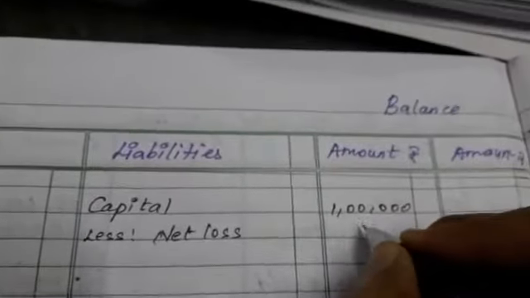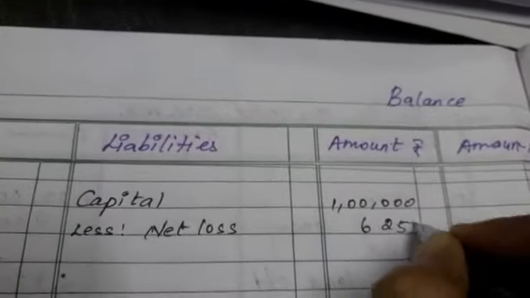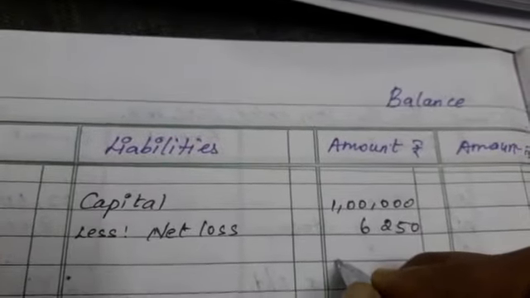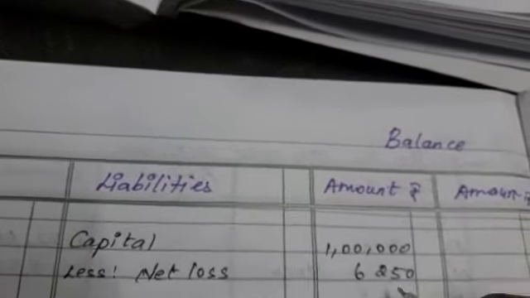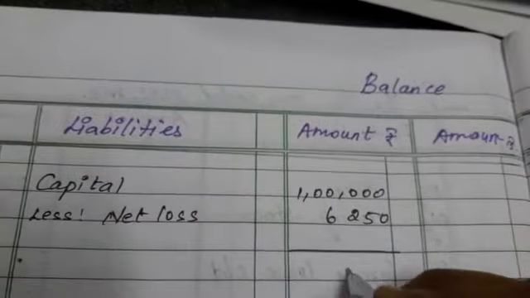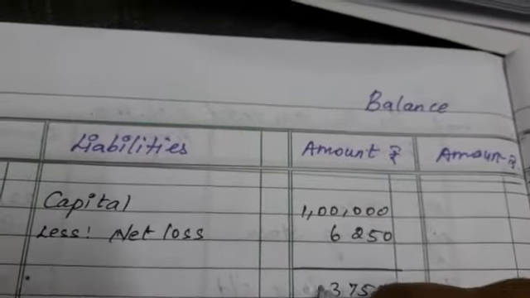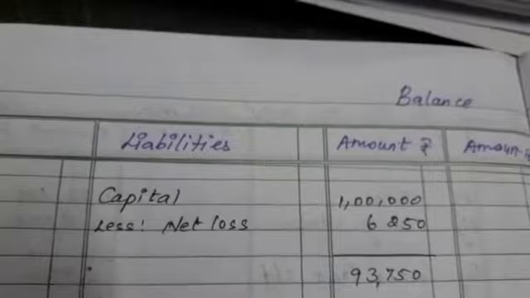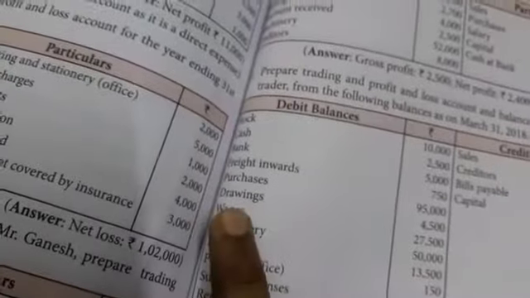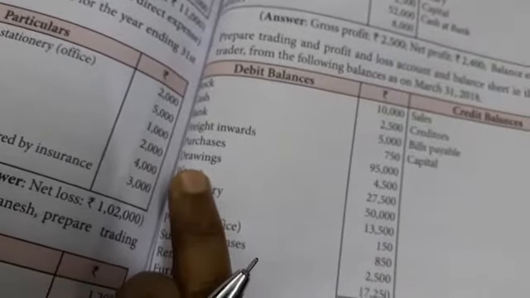So net loss, how much? 6,250. So what is the correct figure? Let's subtract: 93,750.